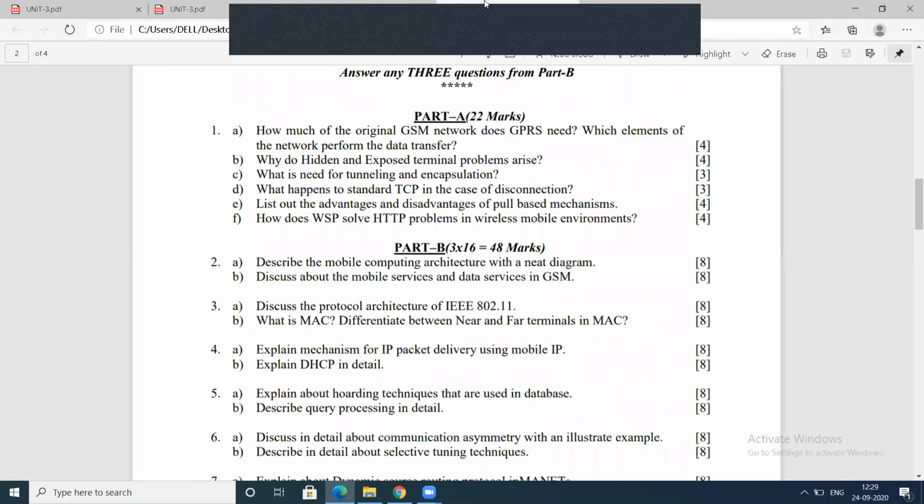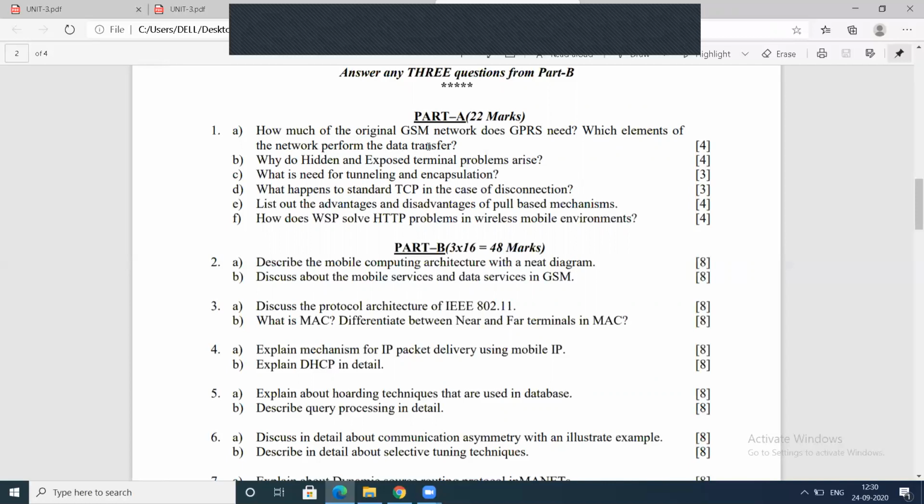Okay, moving to the next topic, next question. I'm discussing short answers and essay questions from the first unit. How much of the original GSM network does GPRS need? Which elements of the network perform the data transfer?